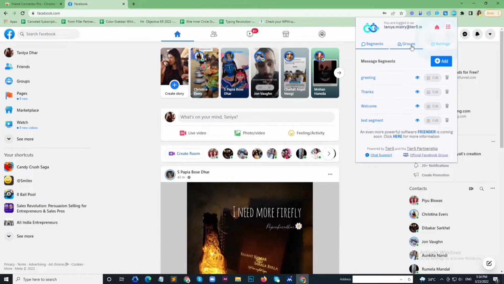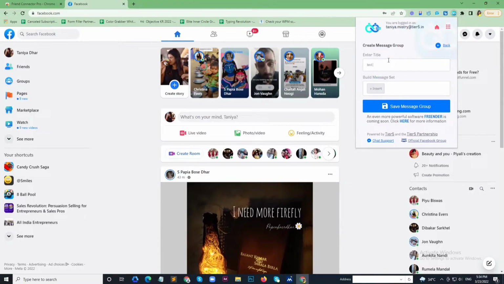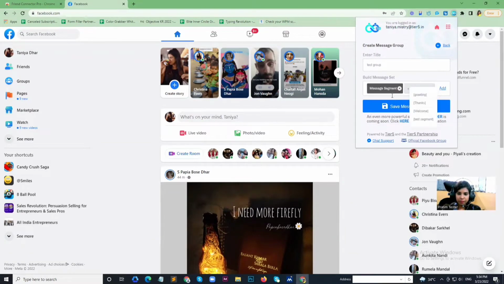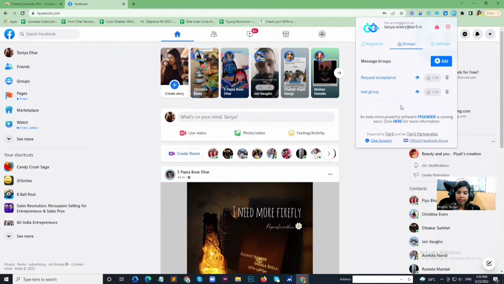Now I'm going to the groups tab, where I will create a test group, and there I can use message segment, static text and keywords. Here I'm going to use message segment. My message segments are greetings, thanks, welcome and test segment. Just now I have created the test segment, so I'm going to use this. I have added this segment and I'll add this. So I have just set up all the message segments and the message group, as it will be automatically sent from Friend Connector.